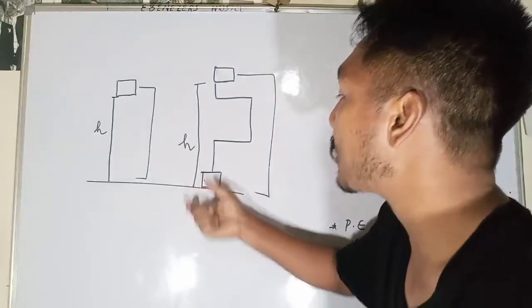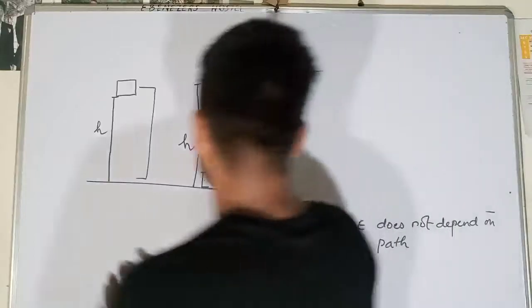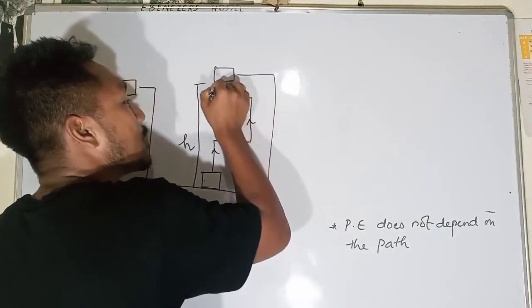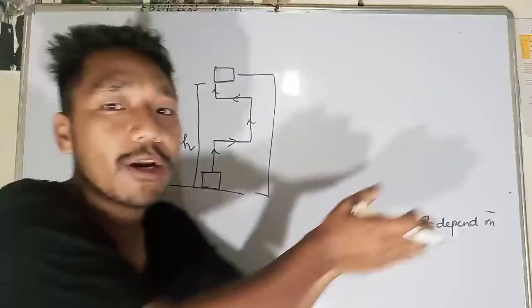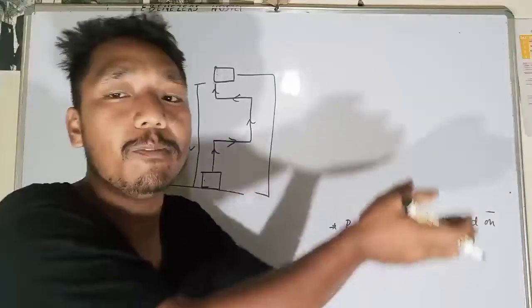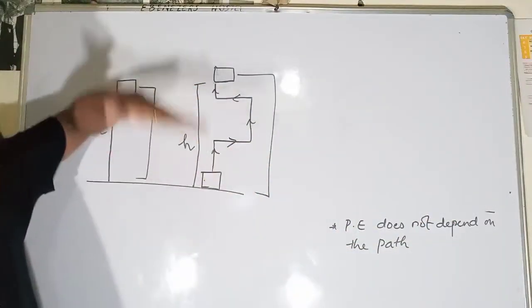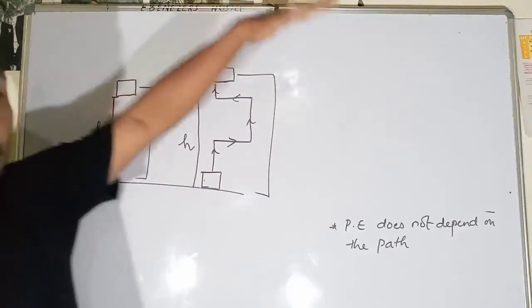Whether you are taking the object in a different path, this is what we call path. You are moving the object in this direction to here, and then you have changed the directions again and again, moving the object here and there. But your height is the same. You're lifting the same height as your friend has lifted.